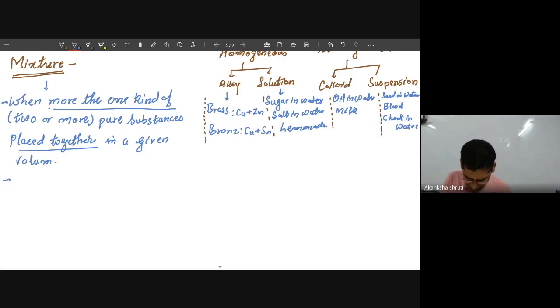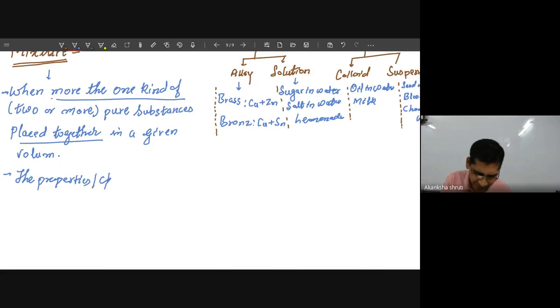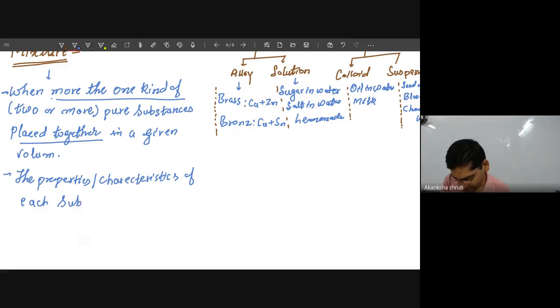So write that is the next point: the properties or characteristic of each substance is present in the mixture.